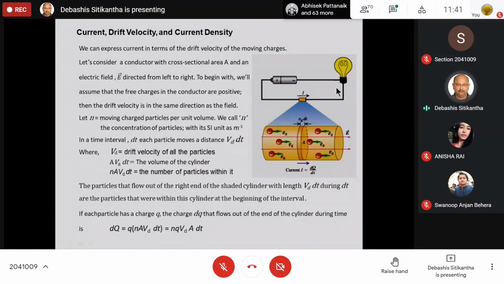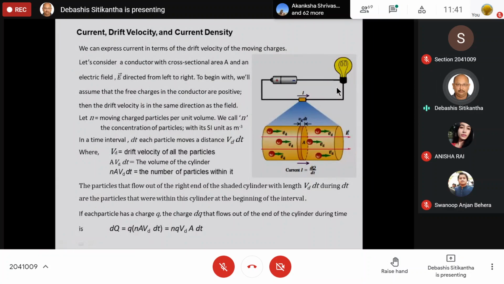Next, we learned about the direction of current. There are two directions. One is the actual direction of current, the other is the conventional direction of current. Actual direction of current is the flow of electrons. But the problem is that in that way, we are defining current to be in the direction from lower potential to higher potential. Therefore, we are rejecting that. Rather, we are making use of the conventional direction of current, that is, the flow of positive charges from higher potential to lower potential.